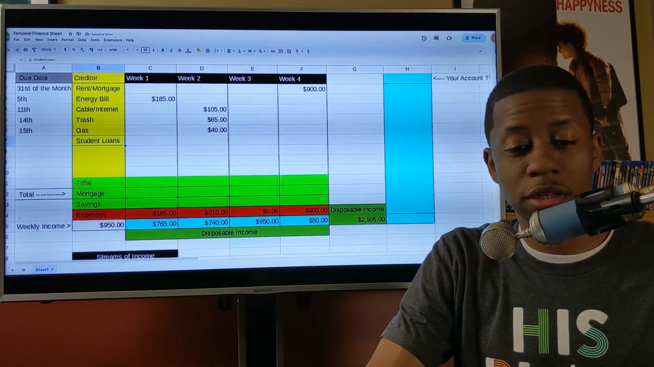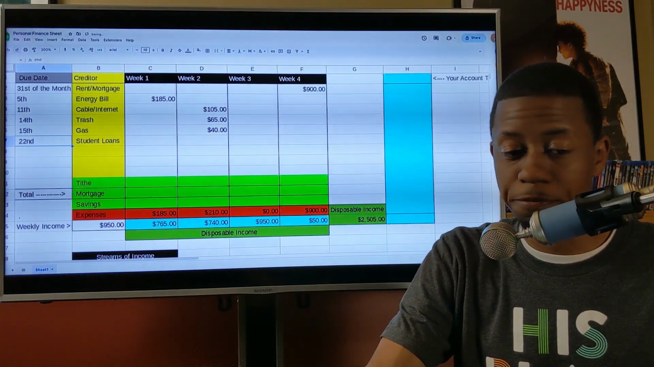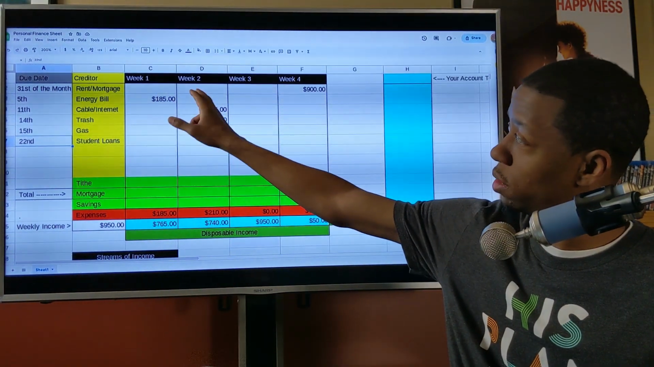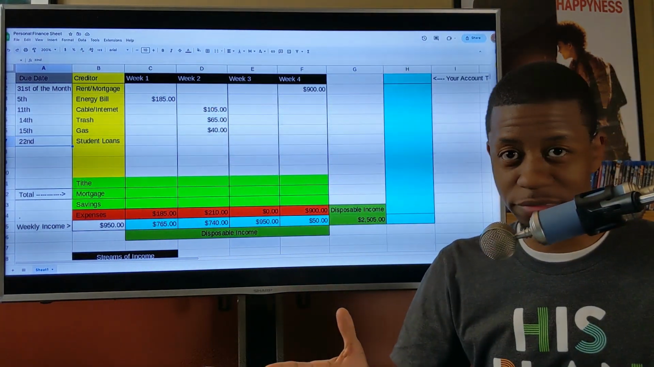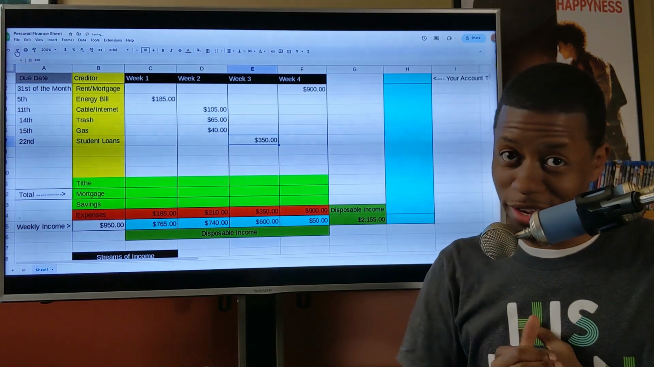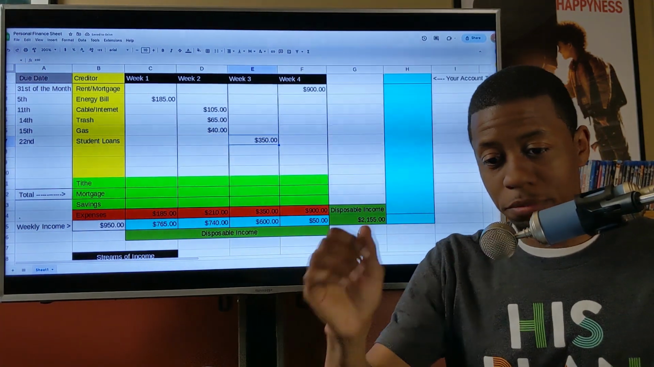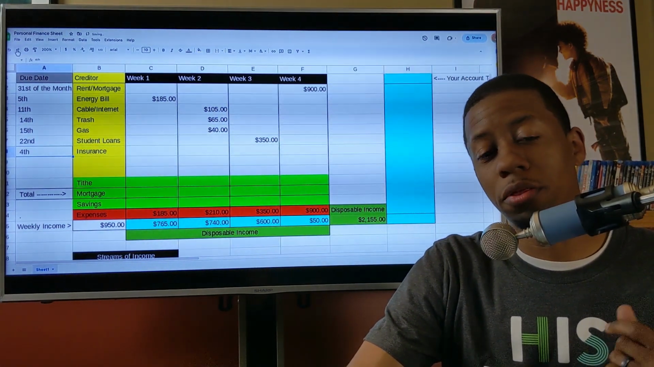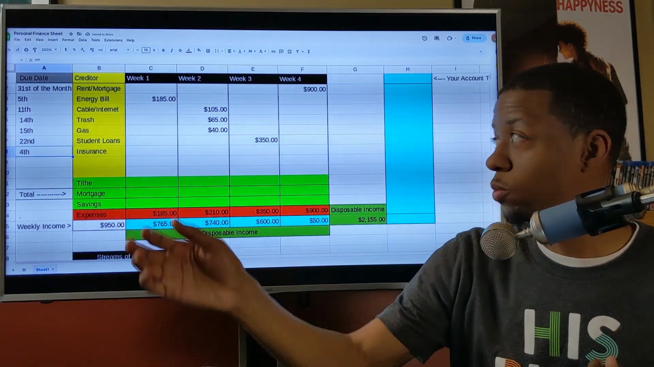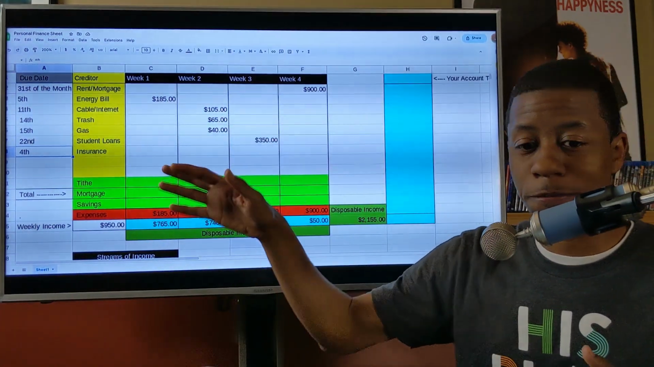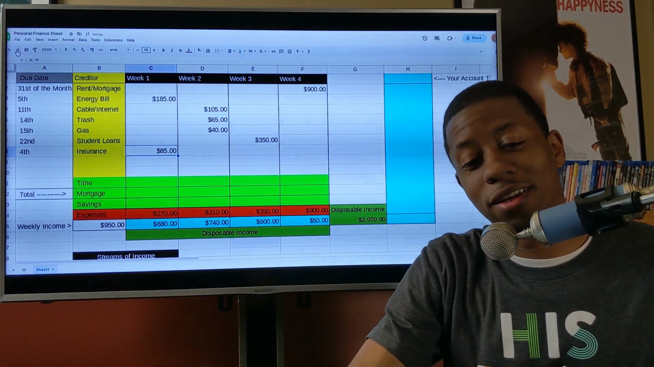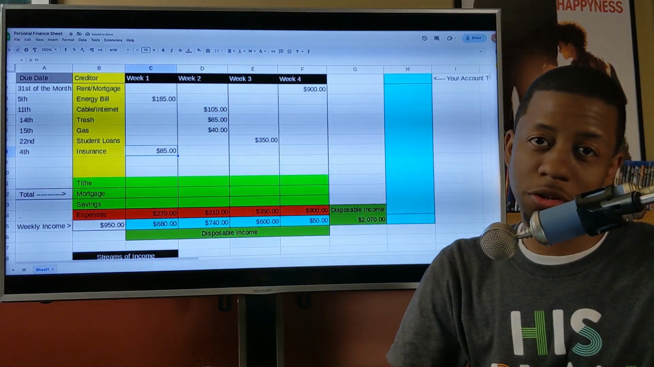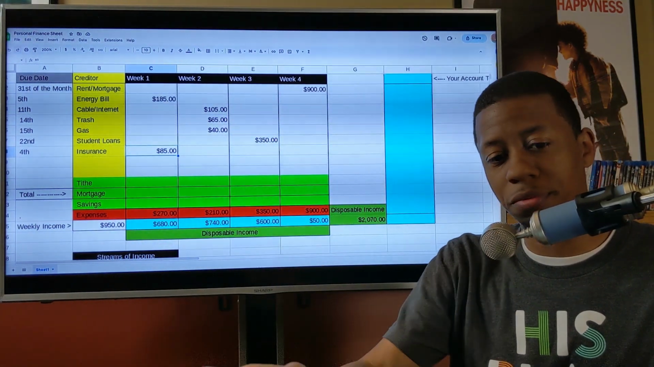Okay, student loans. That one is assumed to be due on the 22nd, and since it's due on the 22nd, do you think that's going to be week 1, week 2, or week 3? What do you think? All right, good guess. It's week 3. Okay, and insurance. That one is due on the 4th. So do you think that one should be week 1, week 2, week 3, or week 4? Good guess again. That one is week 1 because it's between the 1st of the month and the 8th of the month or so.